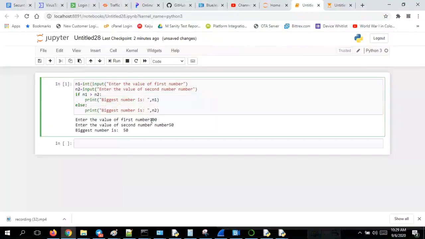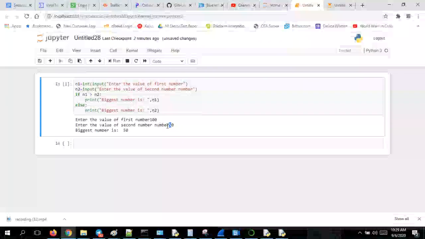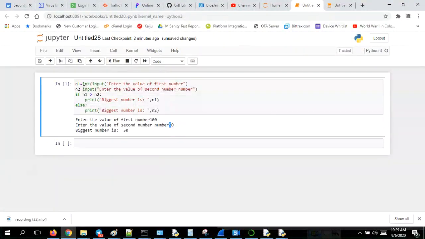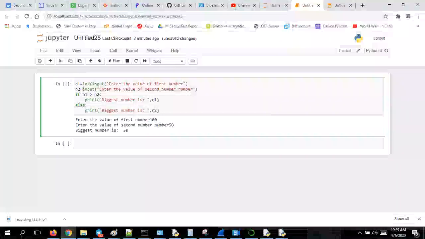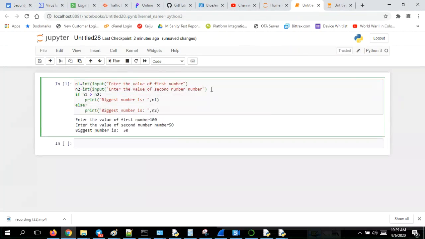So it will check the first value as a string and this value as a string. 5 has got the highest ordinal value, so it considers this the bigger thing. It is string comparison, not int comparison. I'll just convert it into int. Okay, let me run this.